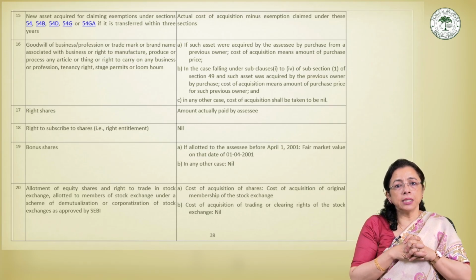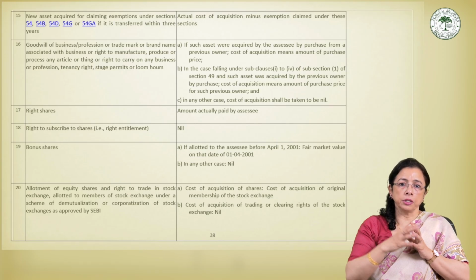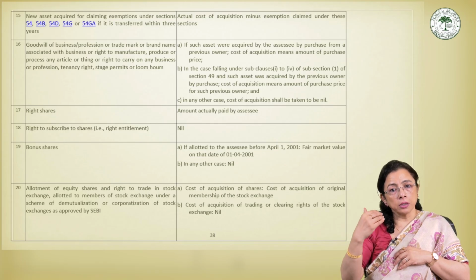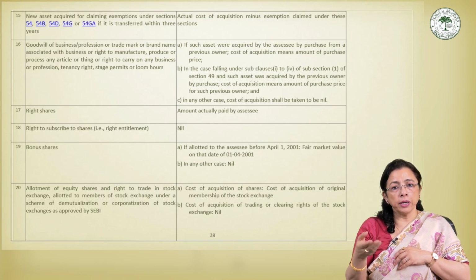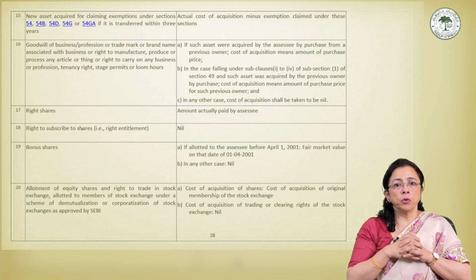There are two situations: bonus shares allotted before 1st April 2001 and bonus shares allotted after 2001. First, we will talk about bonus shares allotted before 2001.